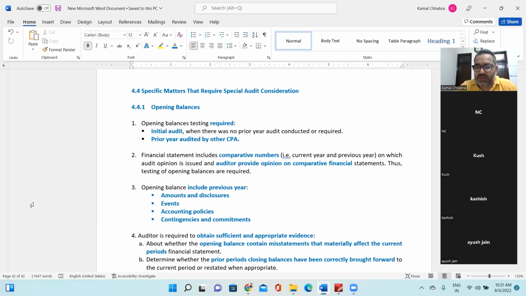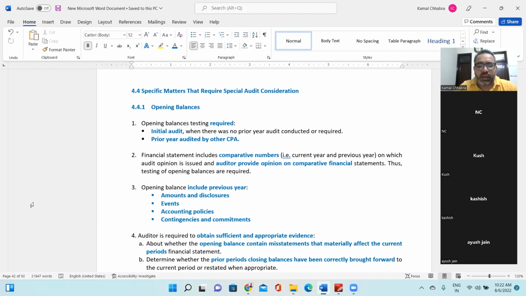Yes, sir. The second scenario could be possible when someone else has audited the previous year and you have been appointed for the first time as an auditor of this company. For example, there is XYZ Limited, for which let's say Nimisha and Kush were doing the audit till financial year 2020. Right now, Kashish and Ayush have been appointed for the financial year 21 to perform the audit of XYZ Limited. For Kashish and Ayush, this is a first year engagement, right?